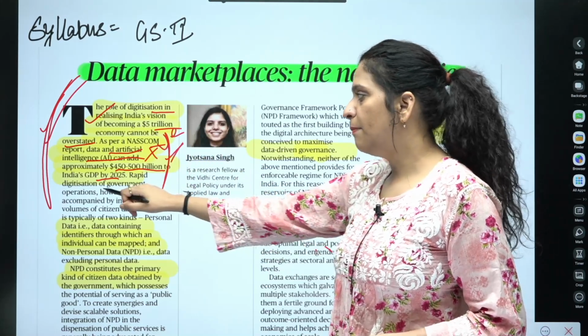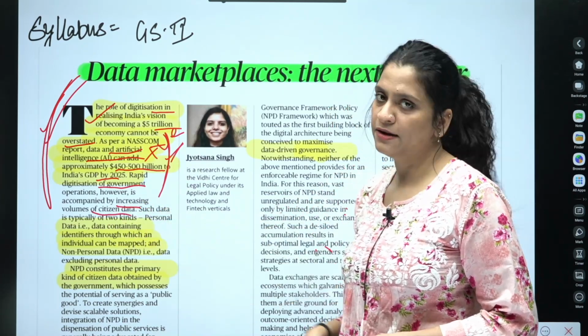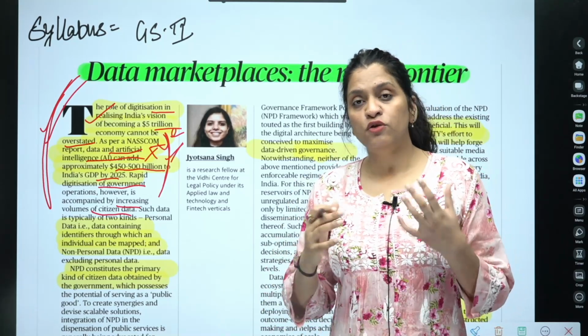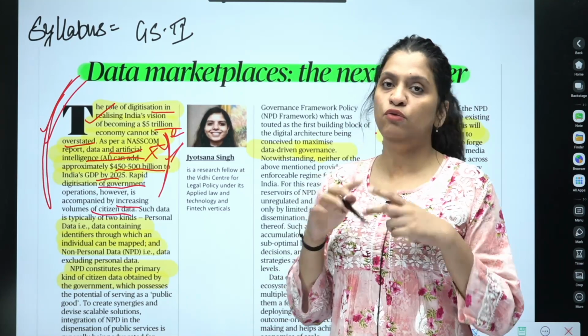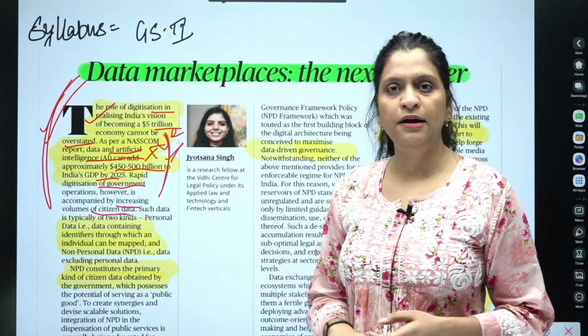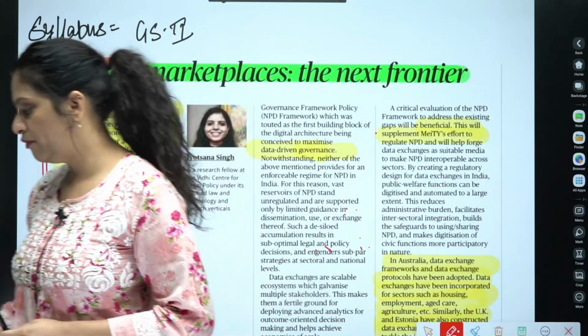Rapid digitization of government operations, however, is accompanied by increasing volumes of citizen data. Because India is seeing rapid digitization, we are also generating a lot of data, and two types of data, as I mentioned, personal data and non-personal data. Now we need to look at the definitions of personal data and non-personal data, and how questions could be framed out of this information.